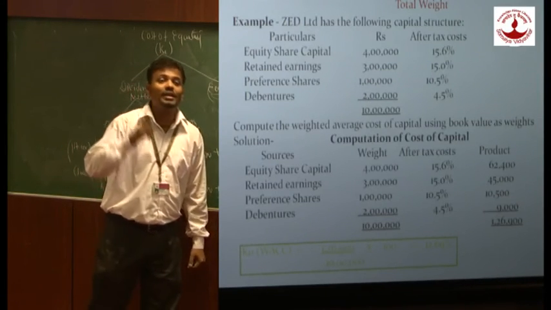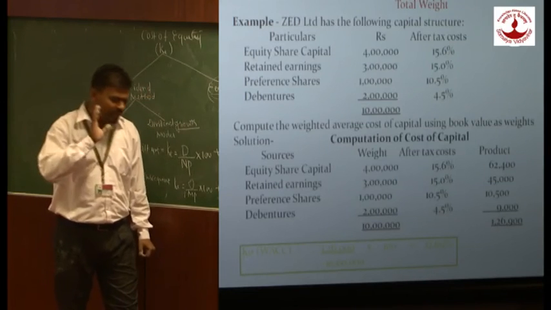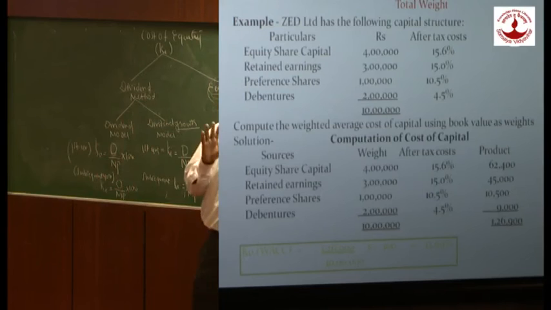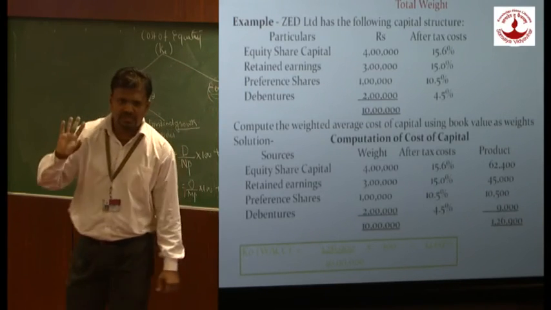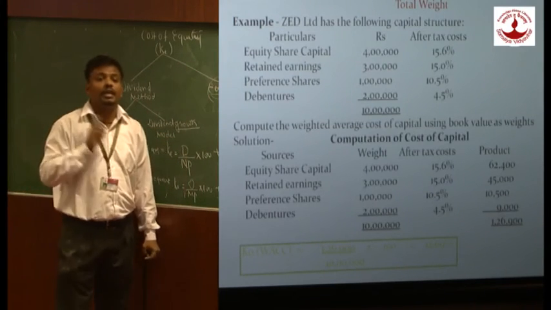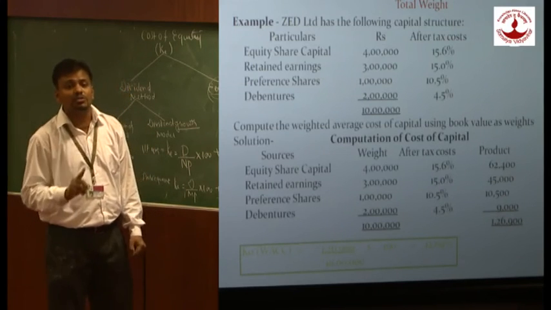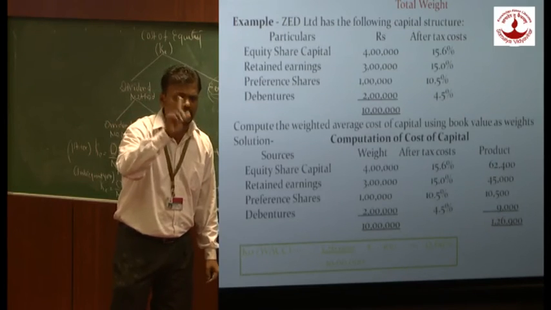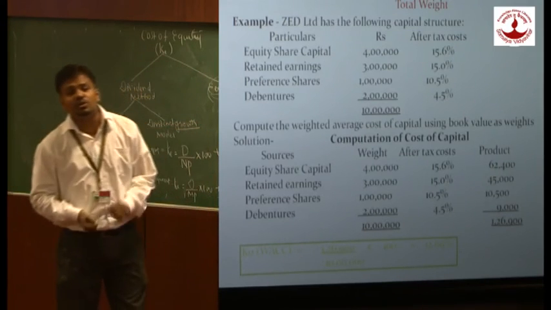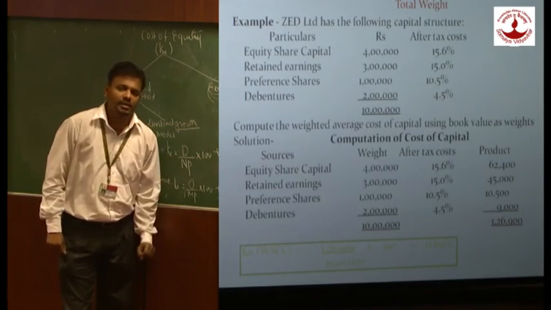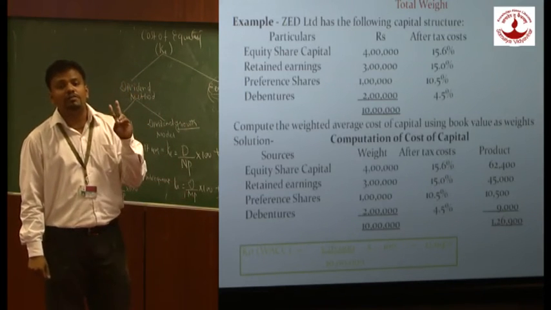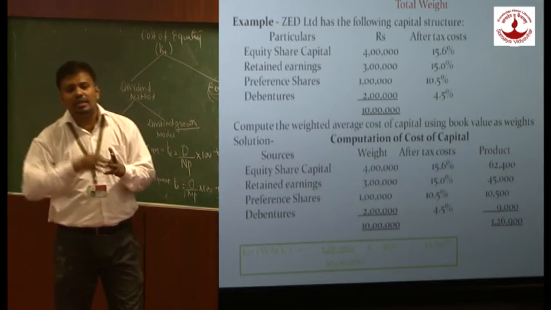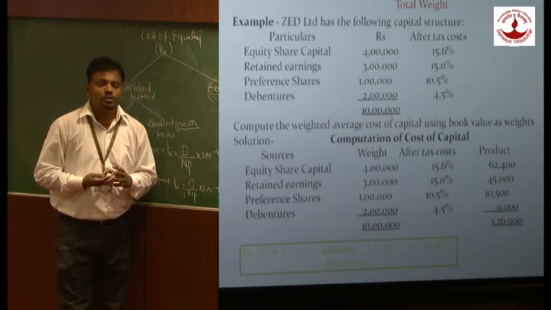For calculating KO, let's see an example. The company is collecting capital from equity as well as preference. Before calculating KO, first of all the company has to calculate the cost of equity, as they are collecting capital from two sources. Then we have to calculate the cost of preference. Then we combine both the costs to get KO.